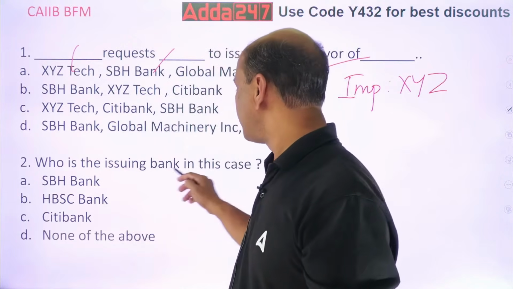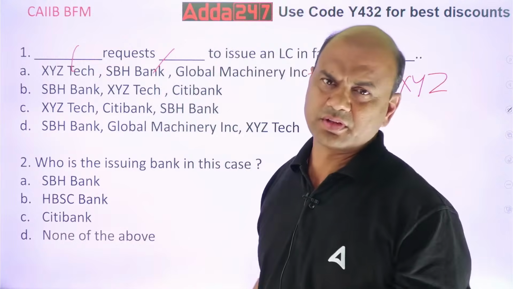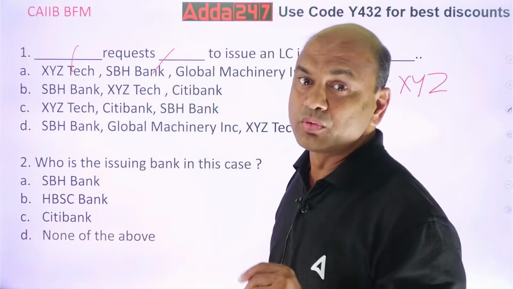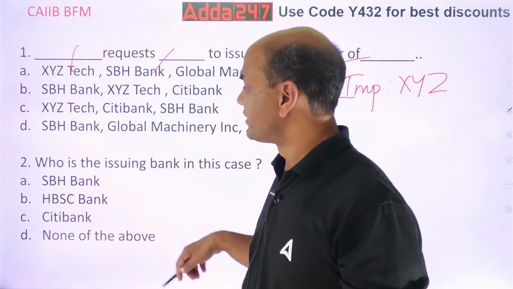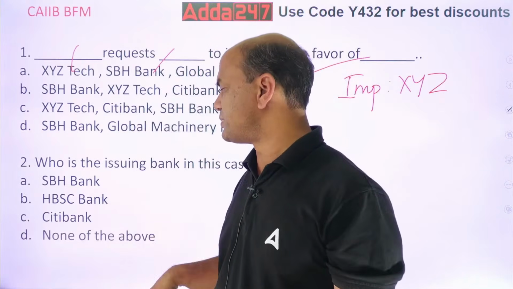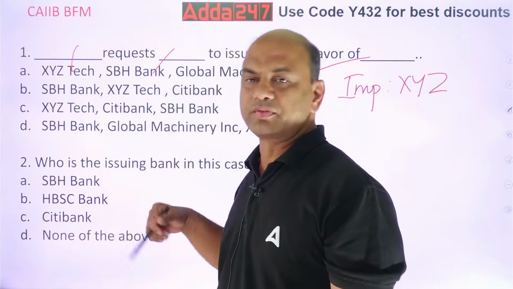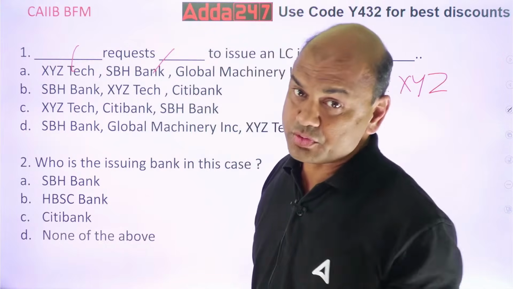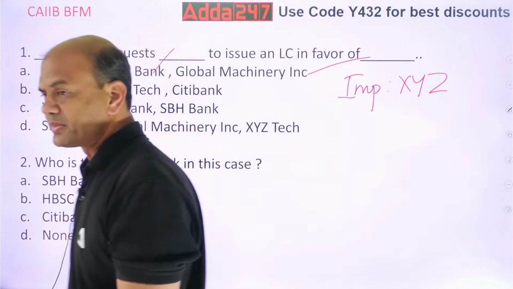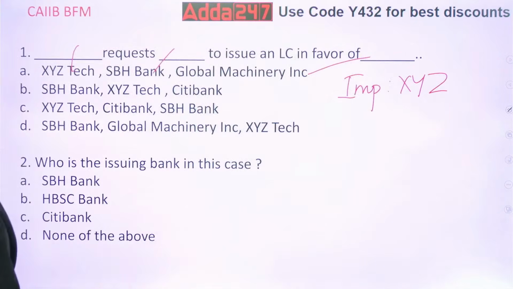Question number 2. Who is the issuing bank in this case? Now, this is simple, isn't it? SBH Bank, HBSC Bank, Citibank, none of the above. Let me see in the comments. Who is the issuing bank in this case?